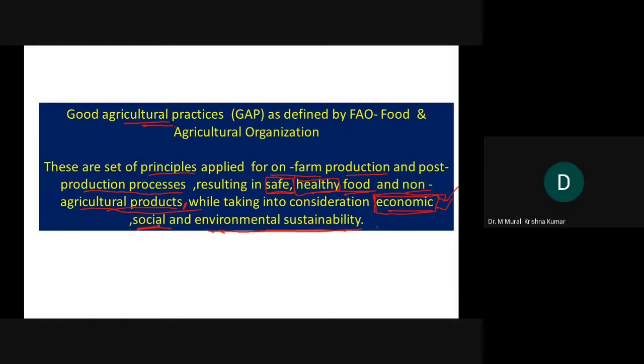Social sustainability means, let's say you ask the farmers to implement strictly mechanization of the entire process. Then it will cause social disintegration, especially in the farming community. The farming community receives contributions from various sections of the society. So that's the reason why this has to be taken into consideration.